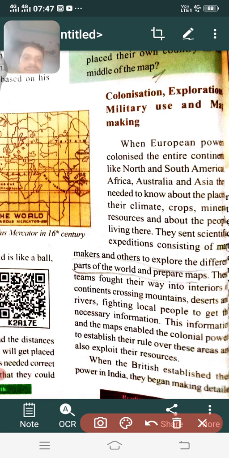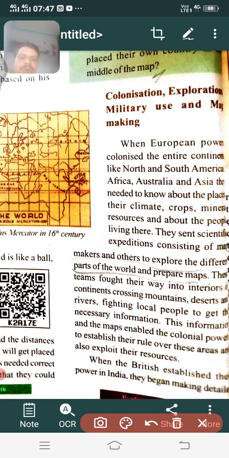So for that purpose, what did they do here? The European powers carried out scientific investigations. They spent a lot of money on making different maps, to know about these places, particularly the interior parts of these continents.